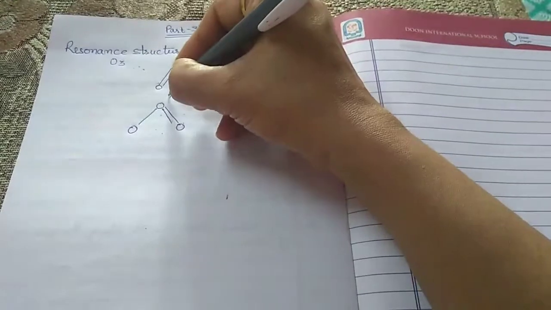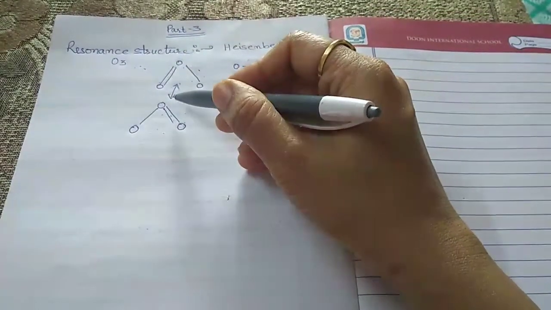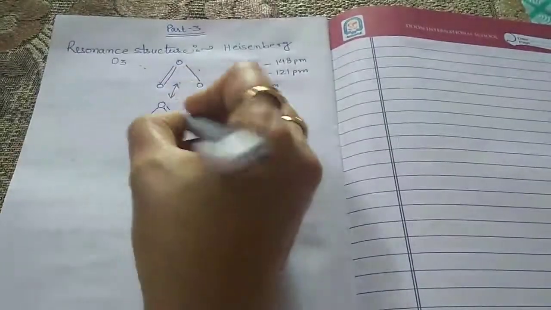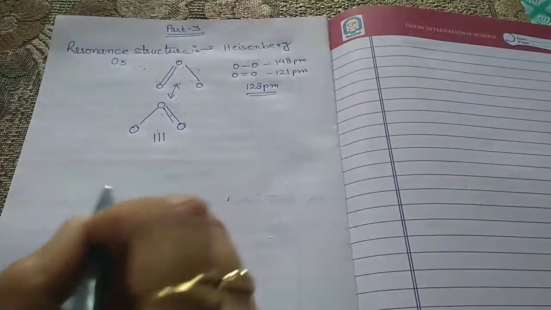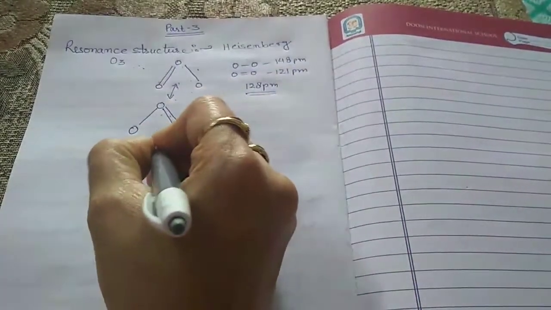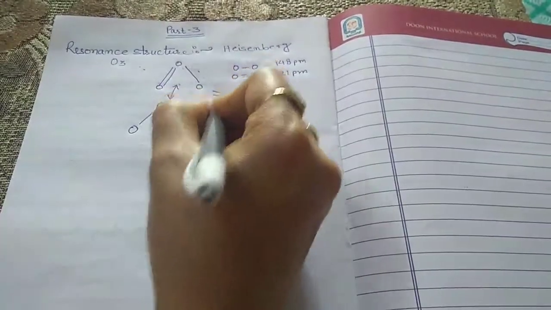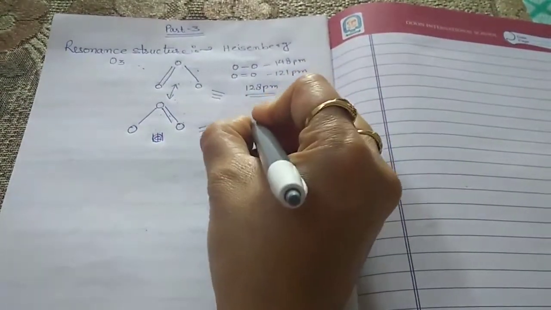As we say that the actual structure is in between these two structures, we have placed a double-headed arrow between them. The actual structure is O.